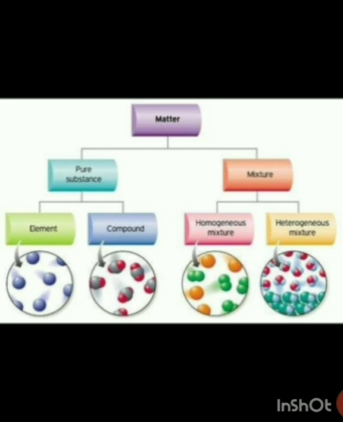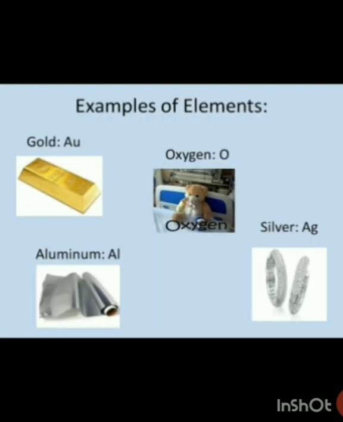Let's look at some examples. These are some examples of elements. The first example is gold. As you can see, gold is made up of only one element, so we can say that it has only one type of atom.